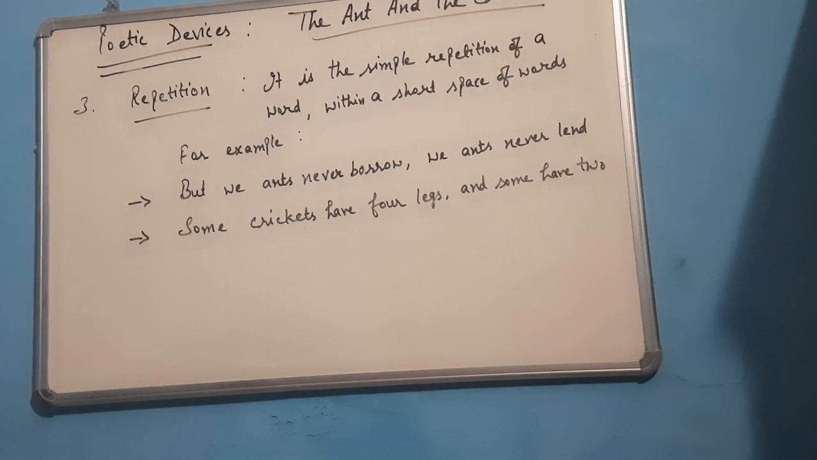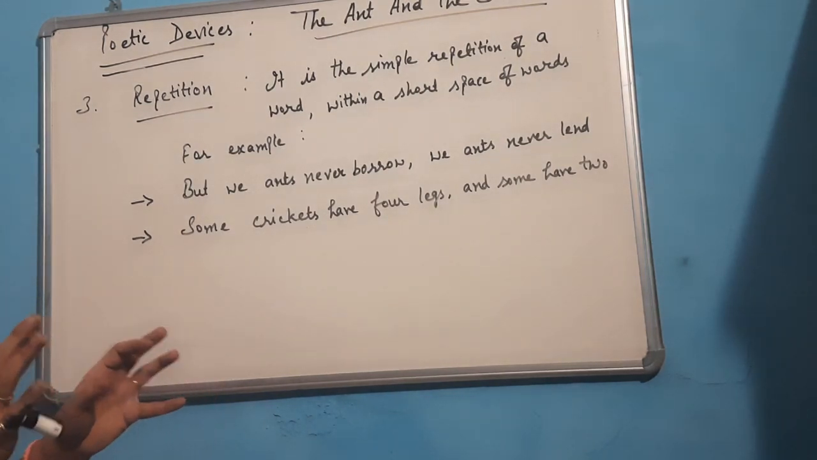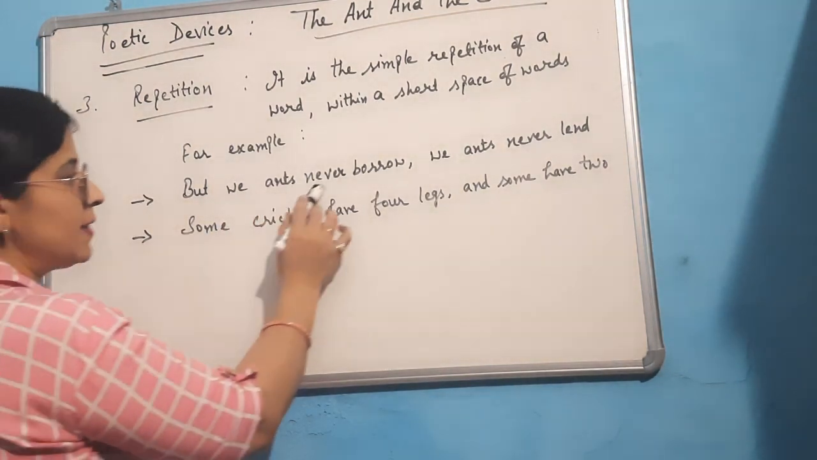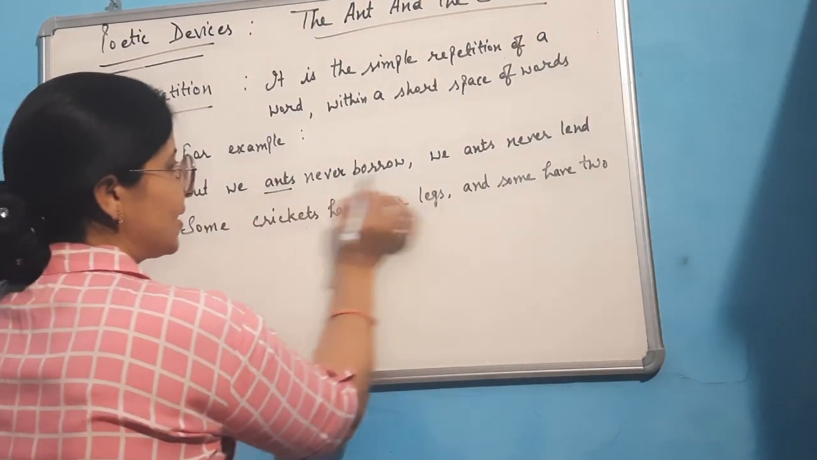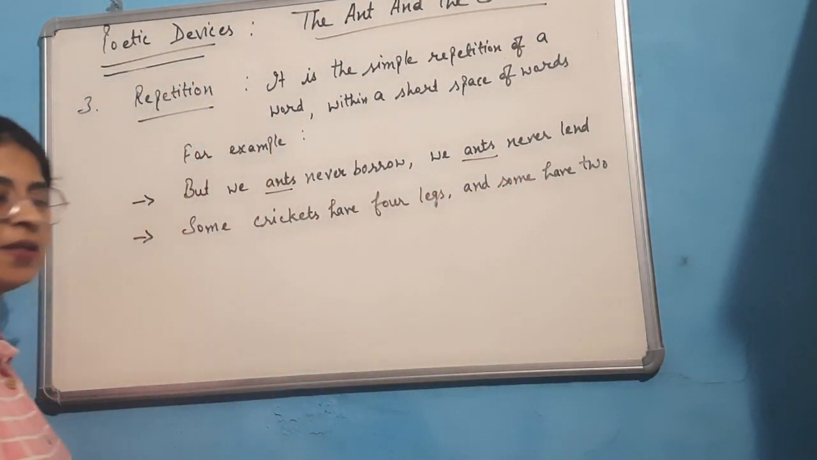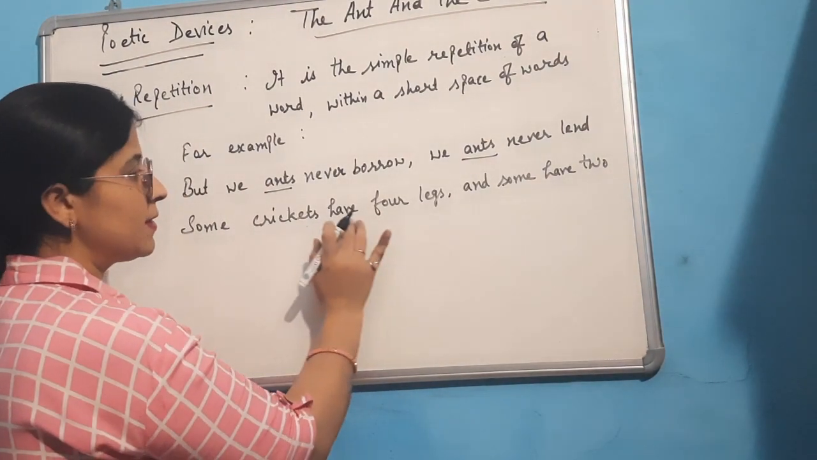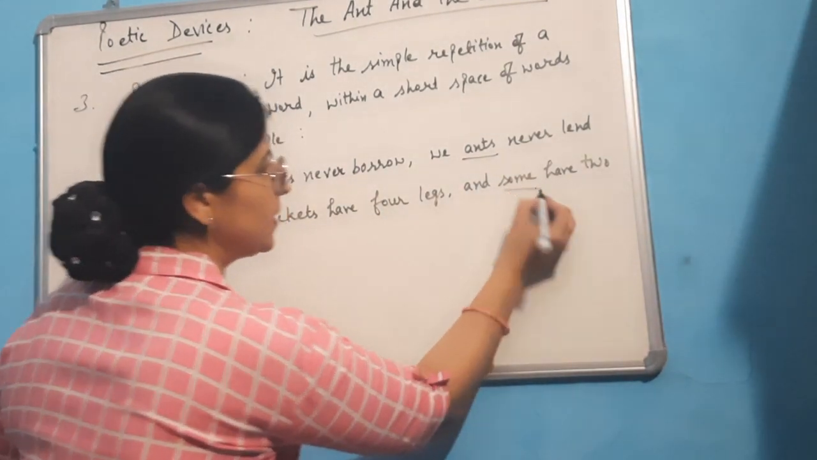Next poetic device which the poet has used in this poem is repetition. Repetition is the simple repetition of a word within a short space of words. Means there must not be so much gap in between. For example, but we ants never borrow, we ants never lend. See, this word ants is repeated in this line. And the next example is some crickets have 4 legs and some have 2. Here this word some is repeated.